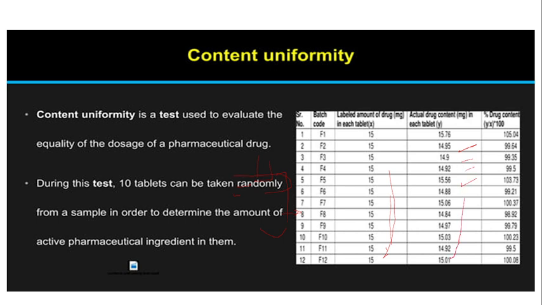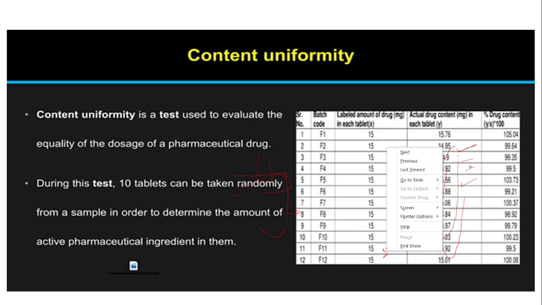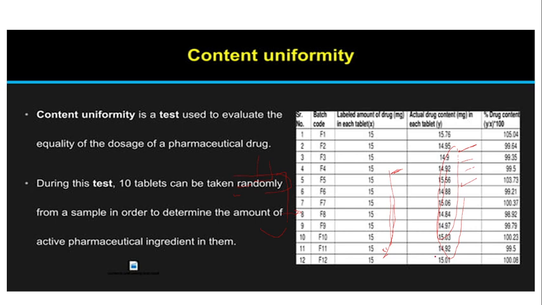So the actual drug content is not exactly the same as the labeled amount of drug. We mention 15 mg of drug on the medicine, but the actual content varies. Someone has 14.95, someone has 15.01. So yes, the actual drug content varies, and this is the result. This is content uniformity, just to check how uniform our content is.